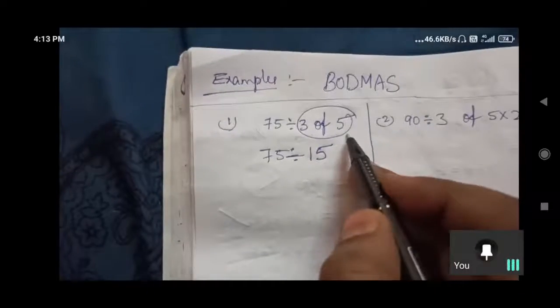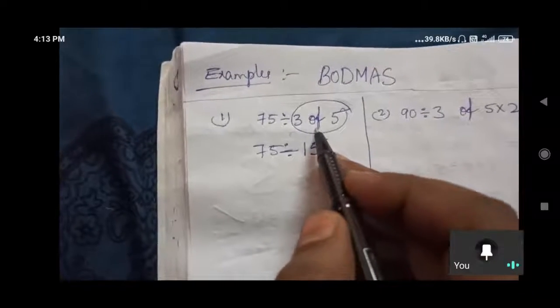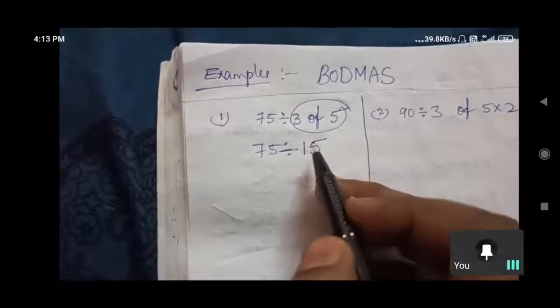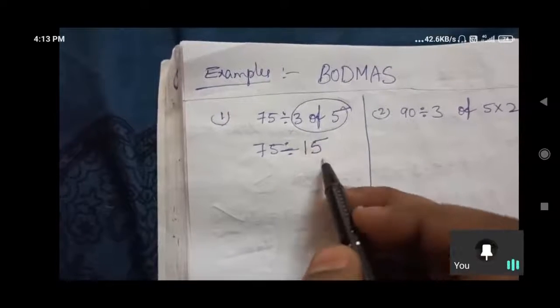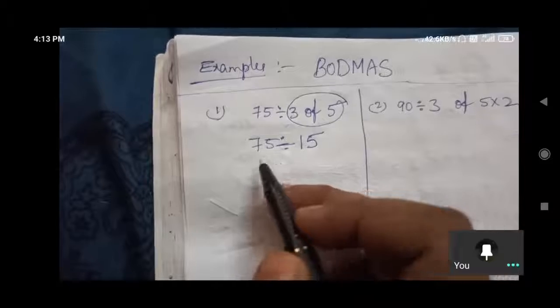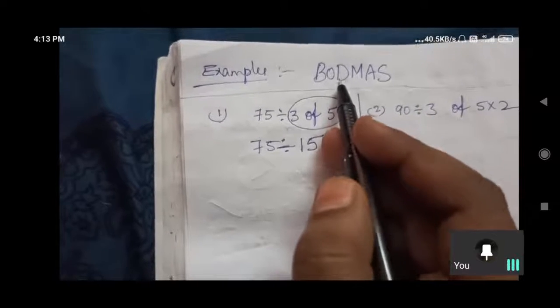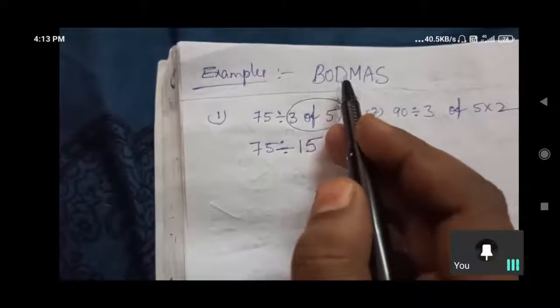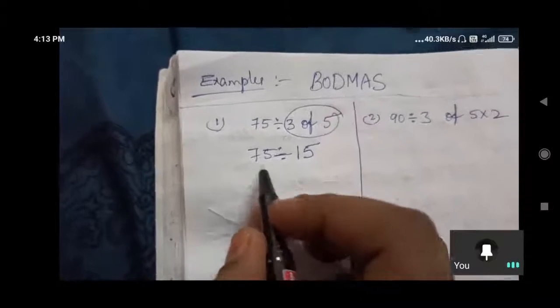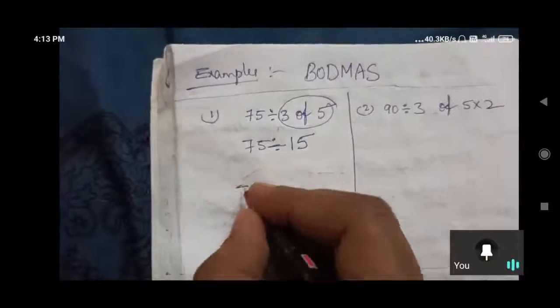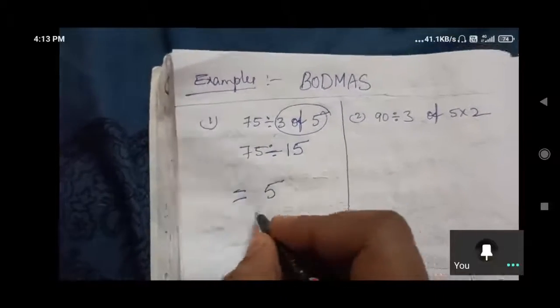3 of 5 means we need to do multiplication. Okay? 3 of 5, 3 into 5 we need to do. 15. Next one is division, Nana. In the next step we need to do division after of. So 75 divided by 15, how much? 5. 15 5s are 75.